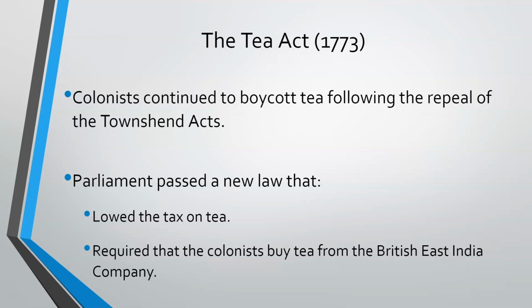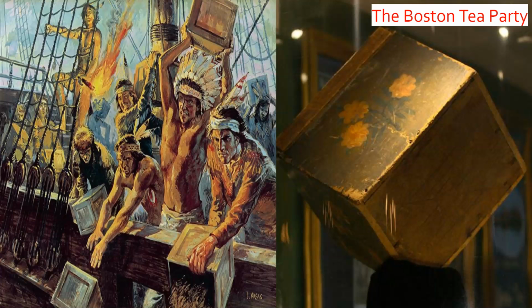And then there's Boston. And I think we all know what happens in Boston. In late November and early December 1773, 3 East India ships arrive in Boston Harbor. They're loaded down with tea. Samuel Adams and the Sons of Liberty decide that they are going to stand guard at the dock to make sure that nobody tries to unload the tea.